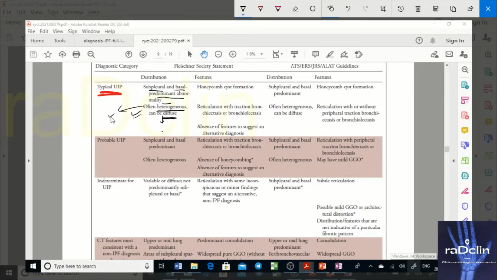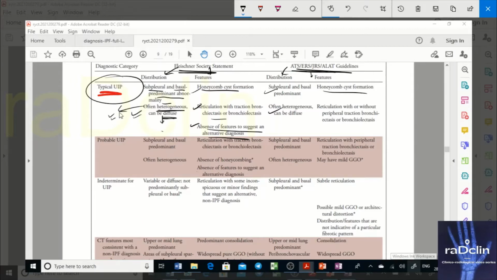Another important point would be the features. Now this is your Fleischner Society statement, distribution features, and this is your joint working group, distribution features. So you have features: honeycombing, reticulation, traction bronchiectasis, all have been discussed, a typical feature and absence of features to suggest an alternative diagnosis. Same things are here also: same distribution, honeycombing, reticulation with or without traction bronchiectasis. So there is no change in the typical UIP pattern.